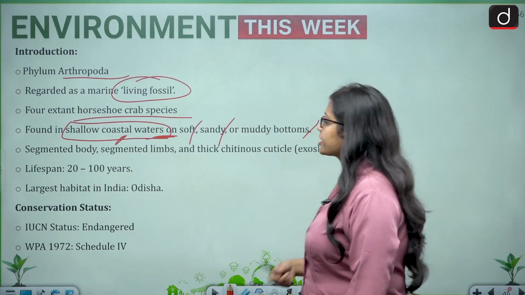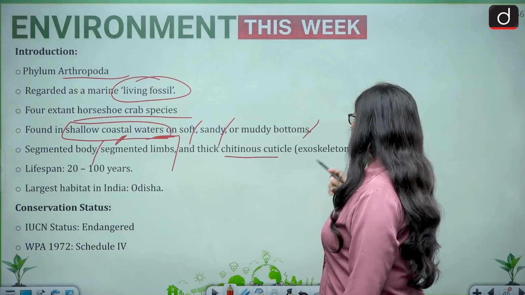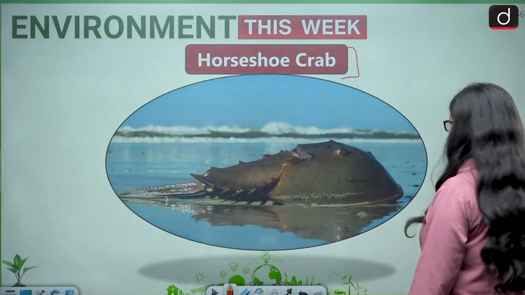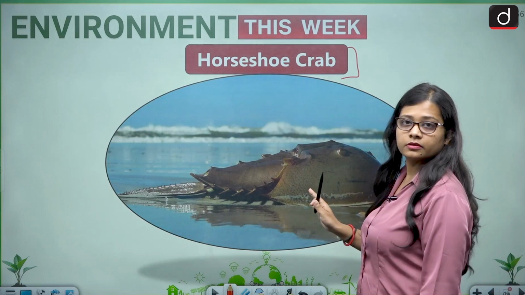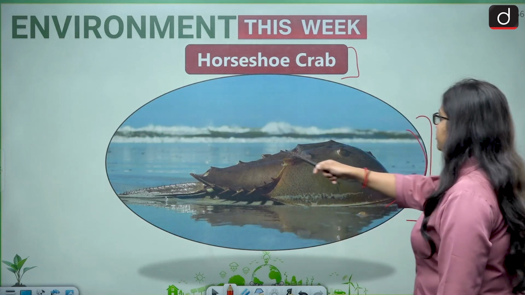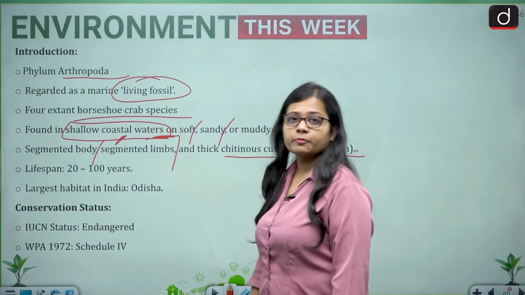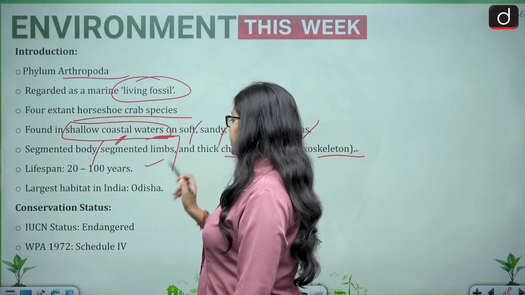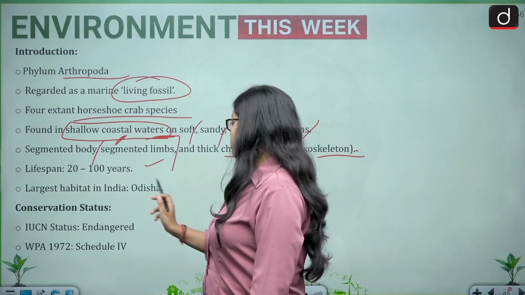They have a segmented body, segmented limbs, and a thick chitinous cuticle, that is, an exoskeleton. Look at this picture. It has a segmented body, and the exoskeleton is also there, the outside part which you are able to see. Then the lifespan is around 200 years, and in India the largest habitat is Orissa.